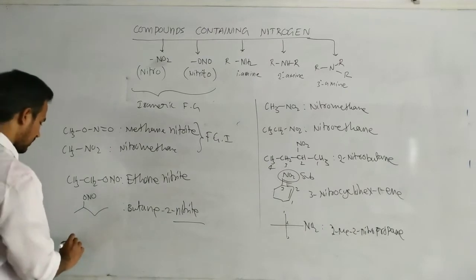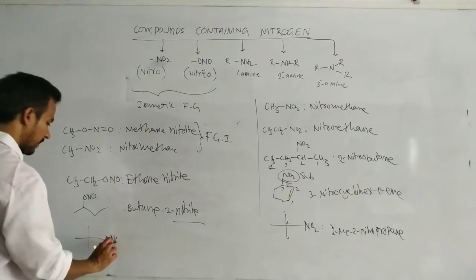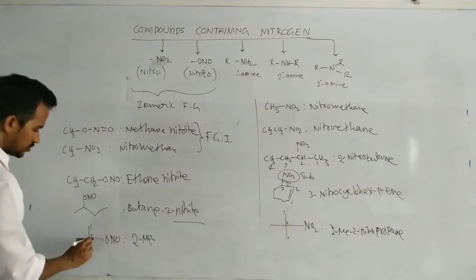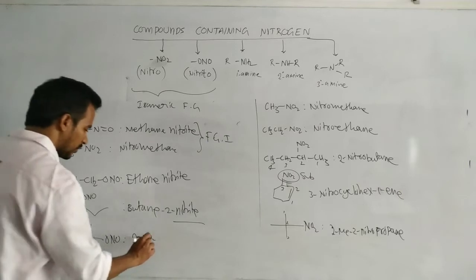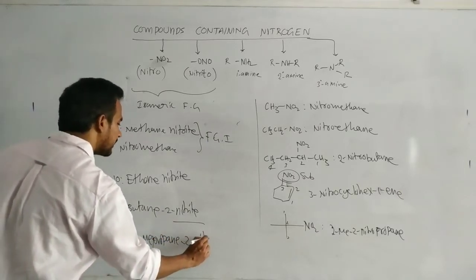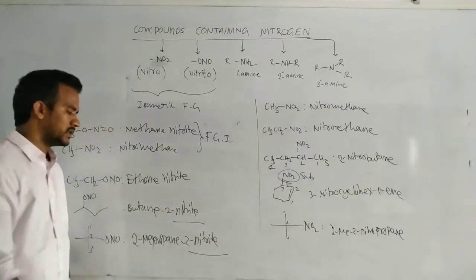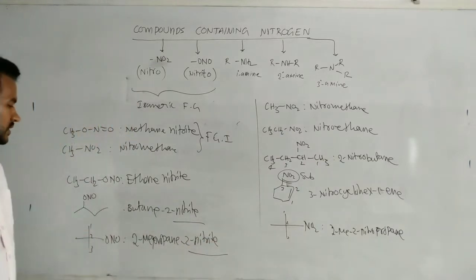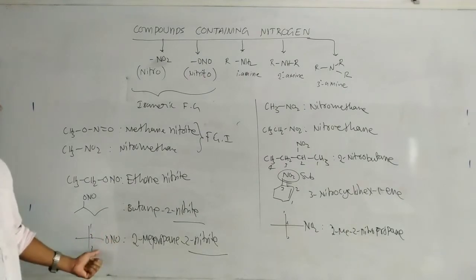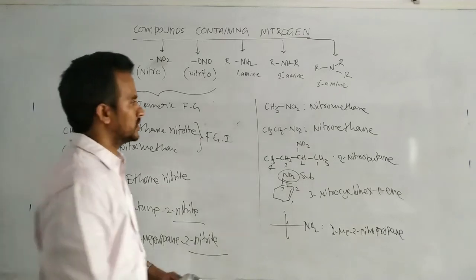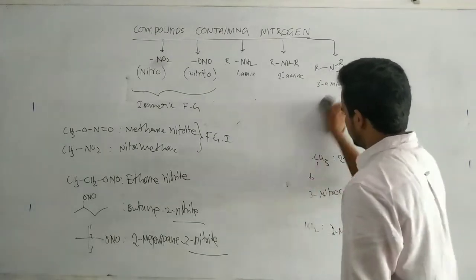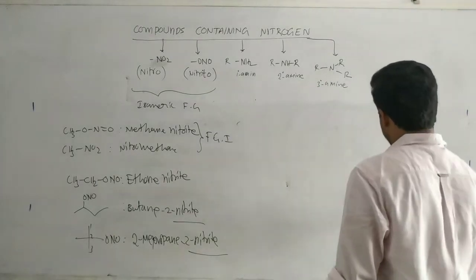Okay. For suppose this one ONO, here in this case 2 methyl, 1, 2, 3, so totally propane, 2 methyl propane and nitrite. Okay, this is named at the end of the name of the compound. Okay, 2-methyl propane 2-nitrite. That's it. Okay. So these are the functional group isomers.